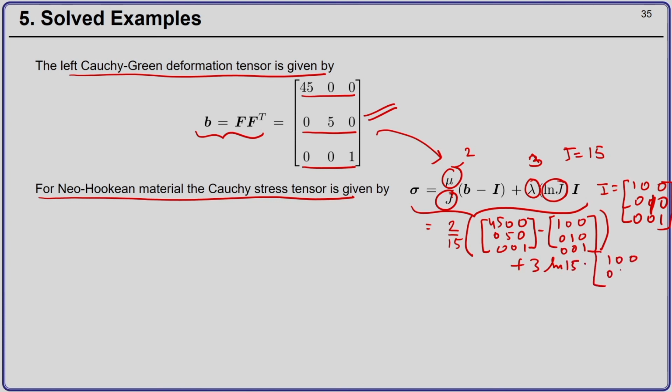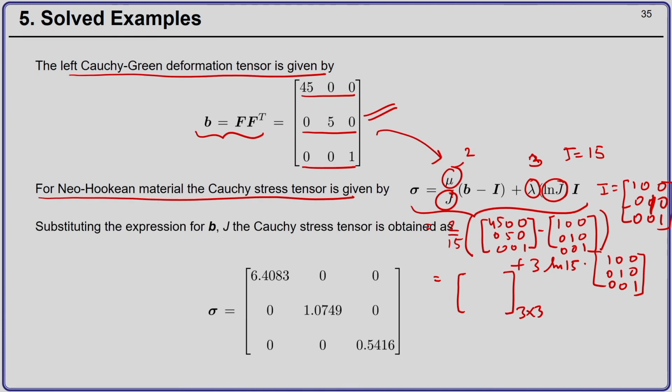Once you do this, you will get the Cauchy stress tensor as a 3 by 3 matrix with all the 6 components: 6.4083, 0, 0, 0, 1.0749, 0, 0, 0, 0.5146.